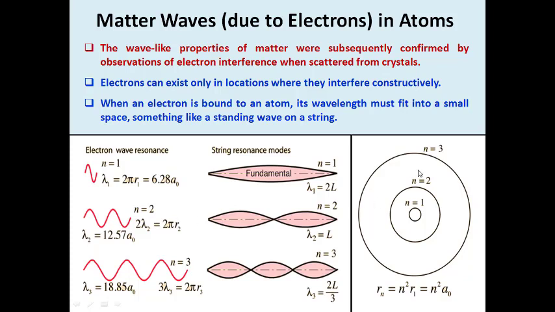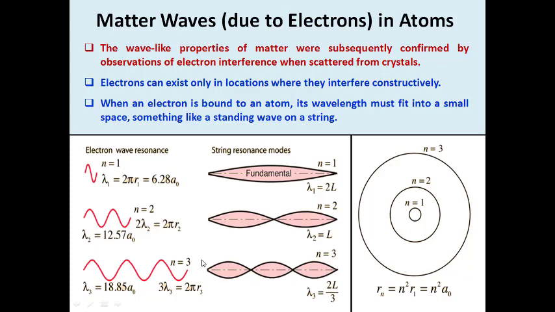Likewise, if we consider the third orbit, it will be repeated. We expect 3 oscillations till the circumference of the third orbit. So the waves will be moving like this only.